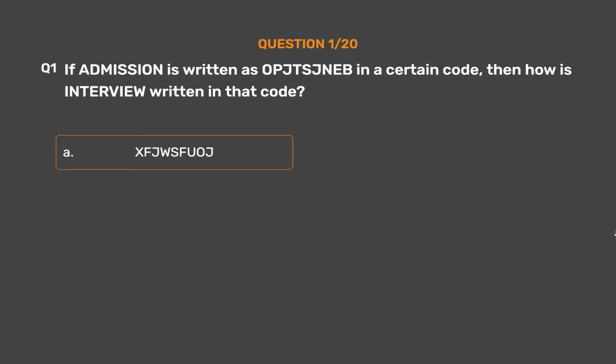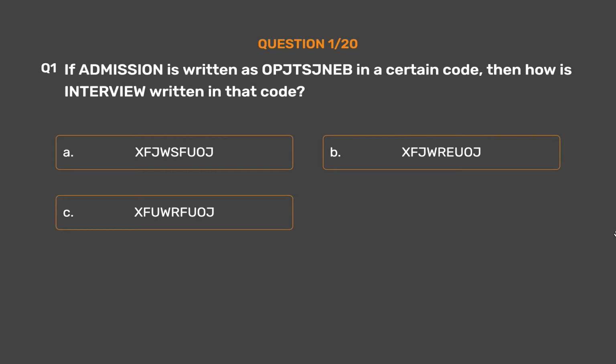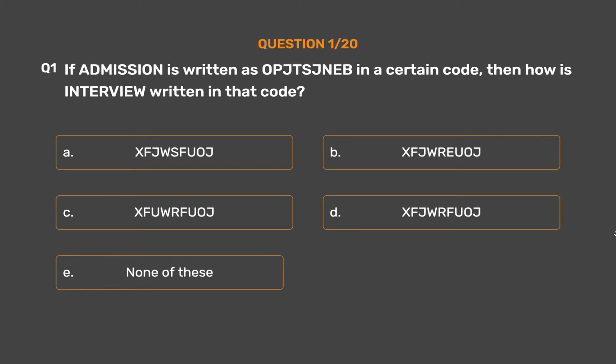code? Option A. ZFZFPOJ. Option B. ZFROYOJ. Option C. ZFRPOJ. Option D. ZFZFPOJ. Option E. None of these.